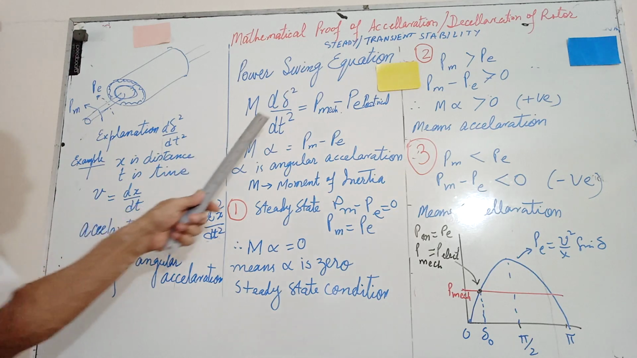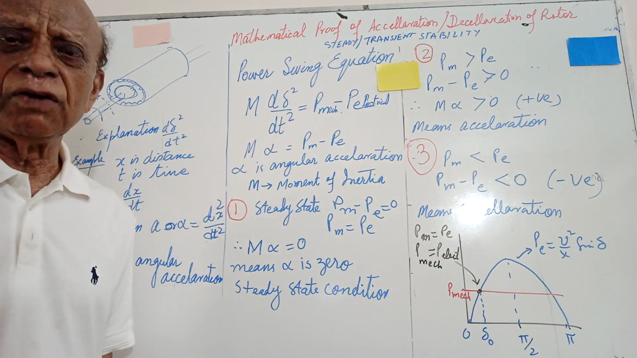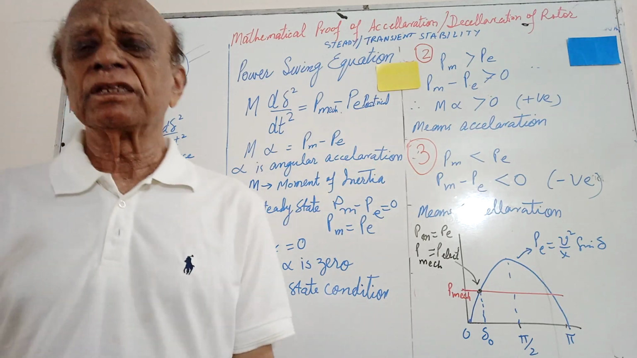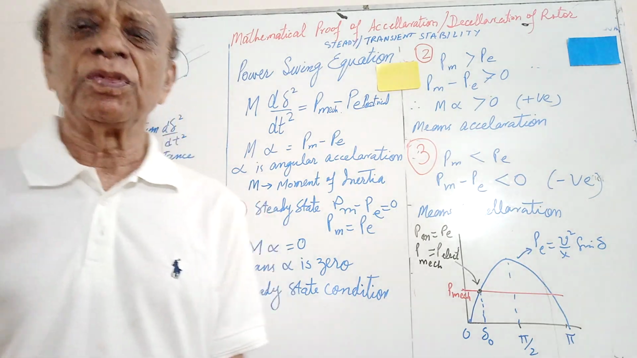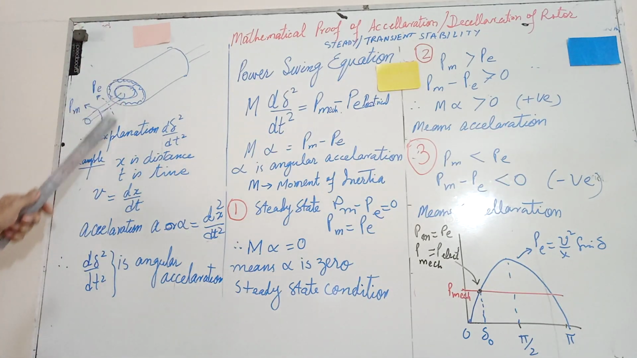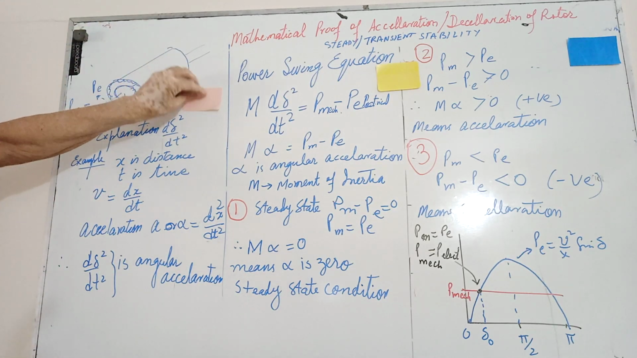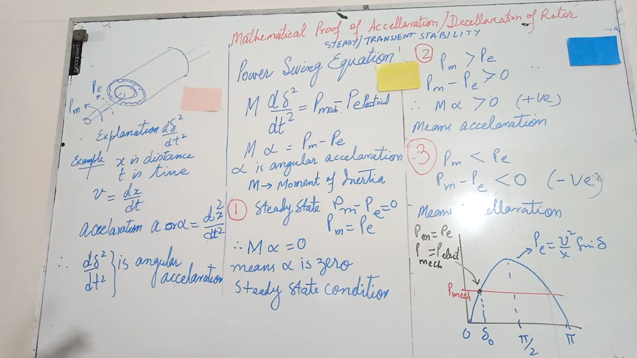and for this d delta square divided by dt square, I will have to explain with the very simple 8th and 9th class knowledge of velocity. So what is the velocity? Come here at this point, on this pink level here. Suppose x is the distance, t is the time. What is the velocity? Velocity is the rate of change of distance with respect to time. So dx by dt is the velocity.